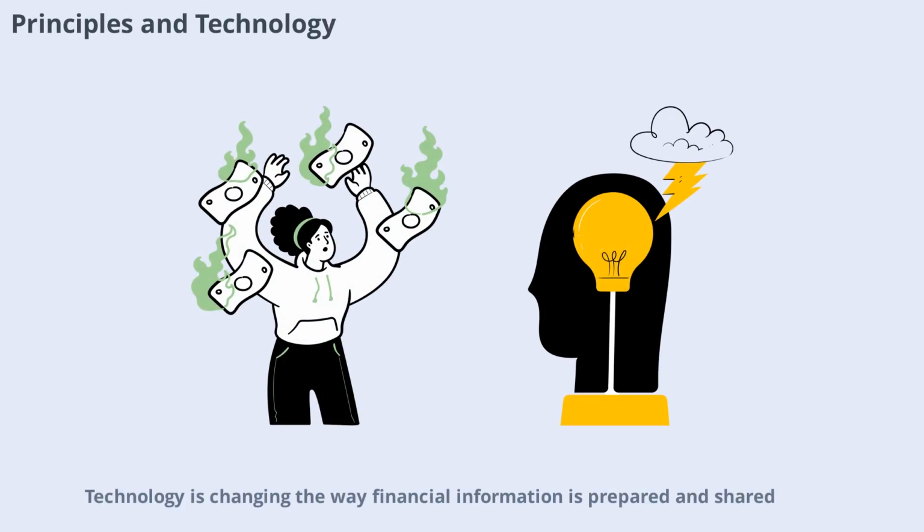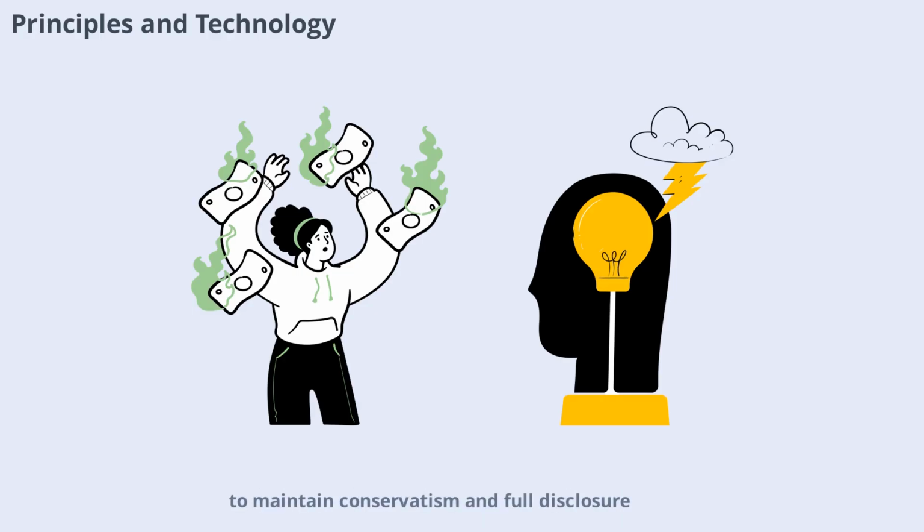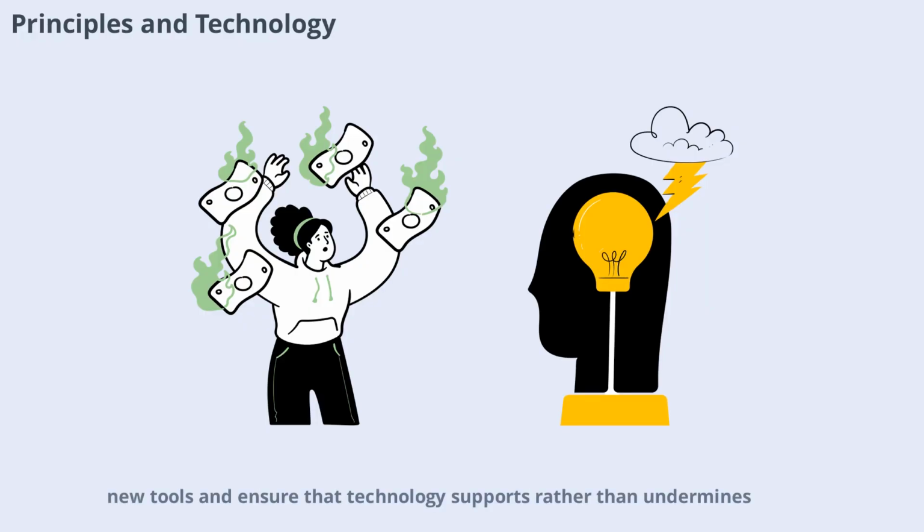Technology is changing the way financial information is prepared and shared. Automated systems can help ensure consistency and accuracy, but they also require careful oversight to maintain conservatism and full disclosure. Accountants must stay up to date with new tools and ensure that technology supports rather than undermines these key principles.